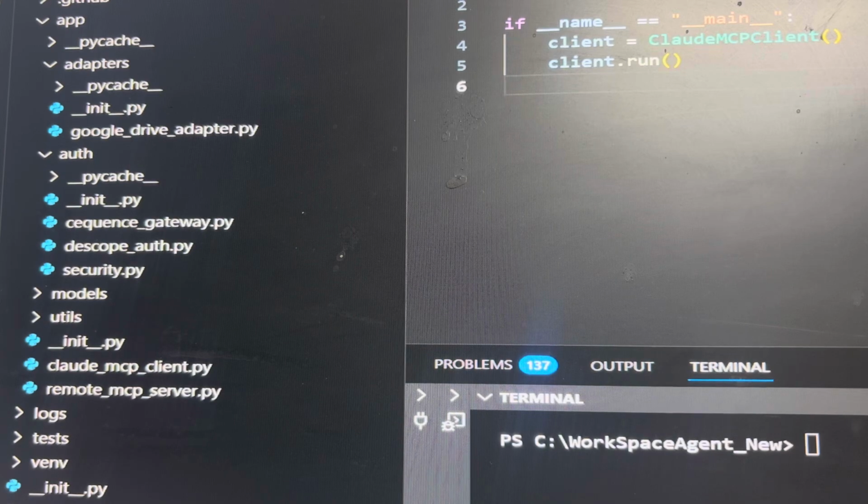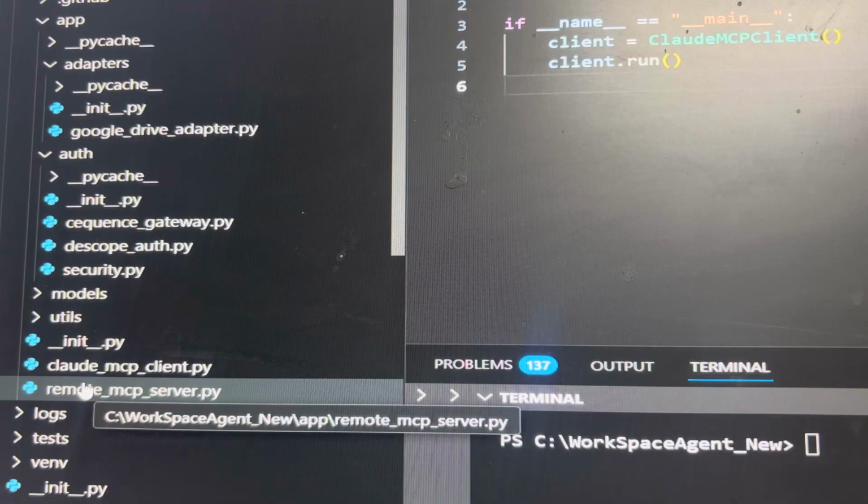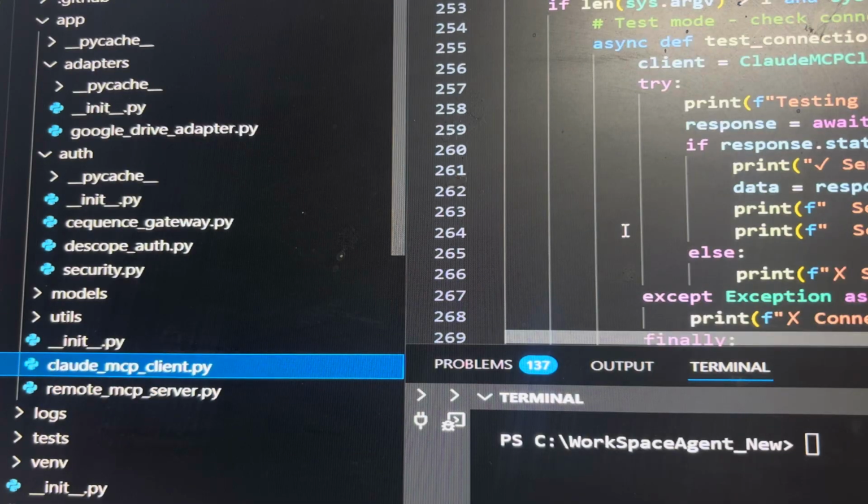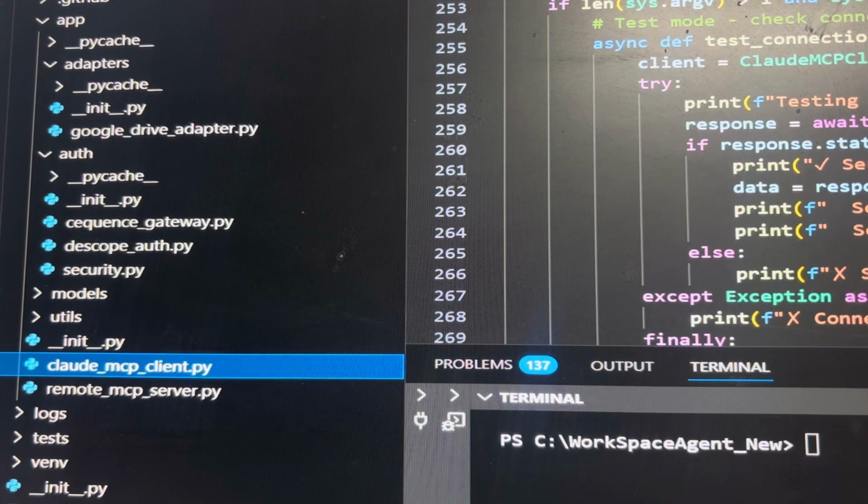Here you can see that we have one MCP server agent which the developer will host somewhere in AWS or a similar platform, and then an MCP client will be able to connect to that particular server through Claude Desktop or say ChatGPT and similar types of agents. Right. So we will go over the demo.